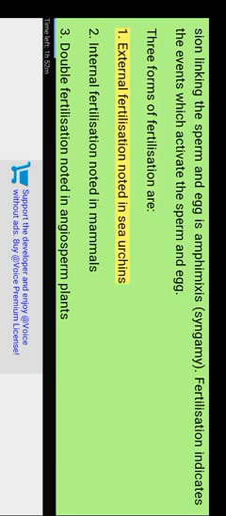Three forms of fertilization are: 1. External fertilization, noted in sea urchins. 2. Internal fertilization, noted in mammals. 3. Double fertilization, noted in angiosperm plants.